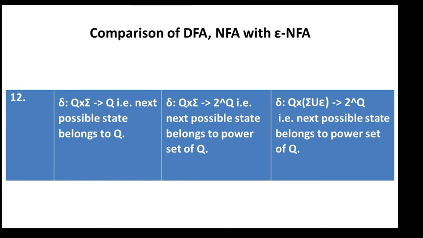Whereas in the NFA, the transition function is Q × Σ → 2^Q, that is, the next possible states belong to the power set of Q. Suppose for example 2 states are there, then there can be 4 subsets like that. In the epsilon NFA also, the next possible states belong to the power set of Q.